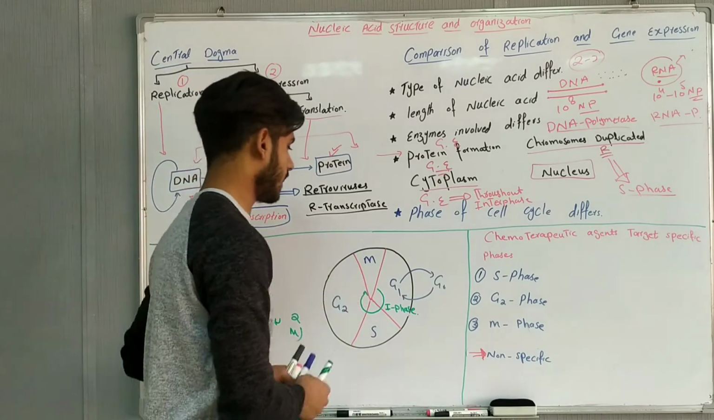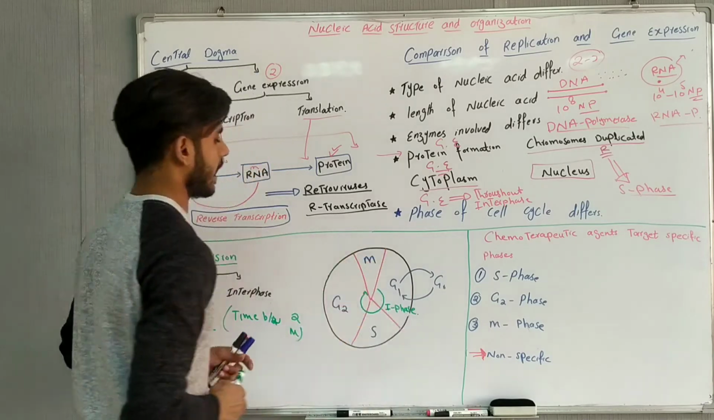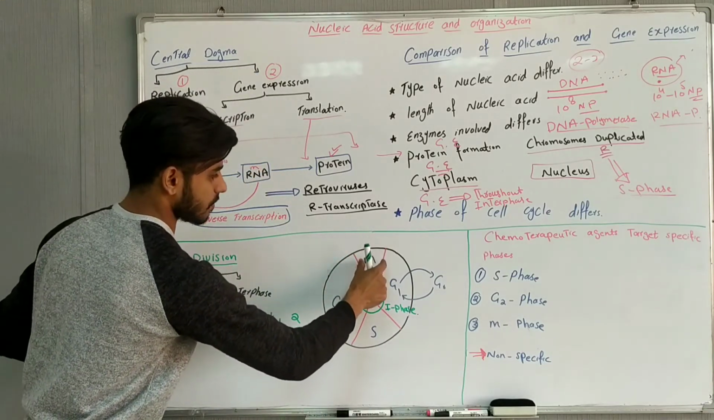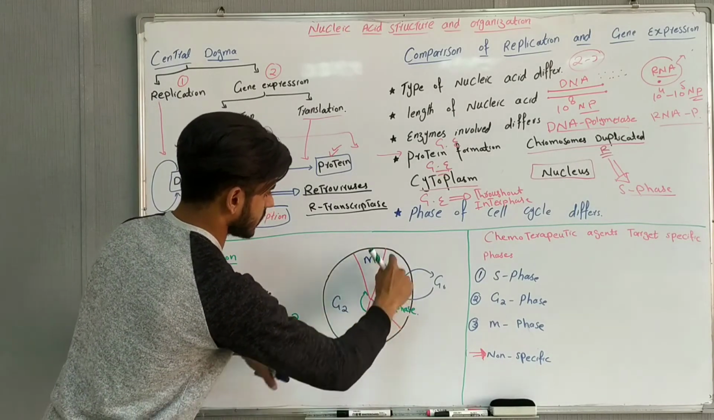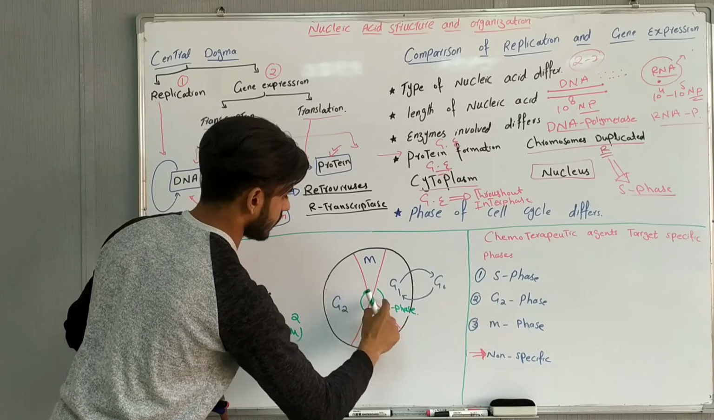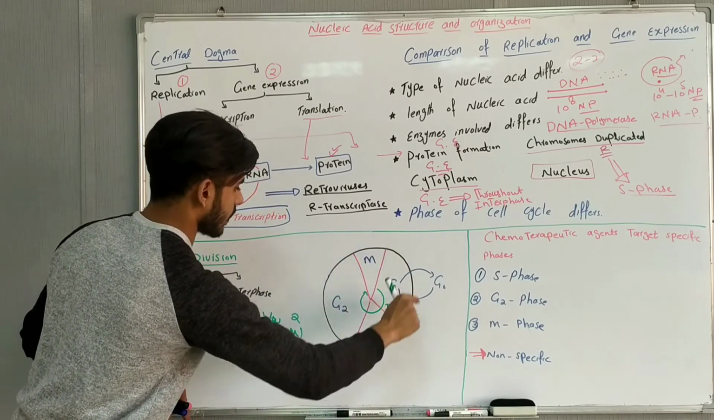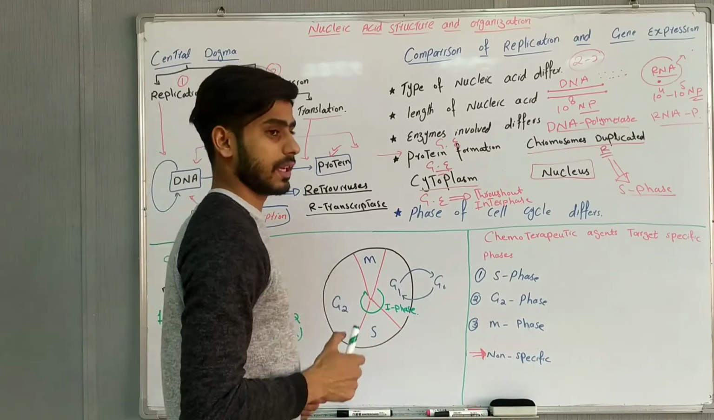Let me explain here in the figure. Suppose that this is the whole cell cycle, and you know that the cell cycle consists of two things: a smaller period, the mitotic phase, and a larger period, from here to here, which is the interphase. Look at this. This is the interphase. So the mitotic phase is smaller and the interphase is greater.